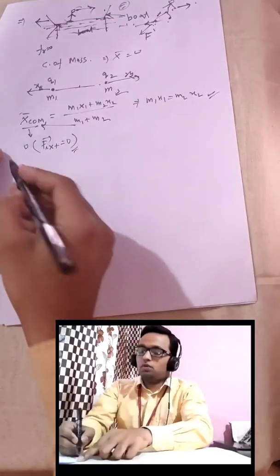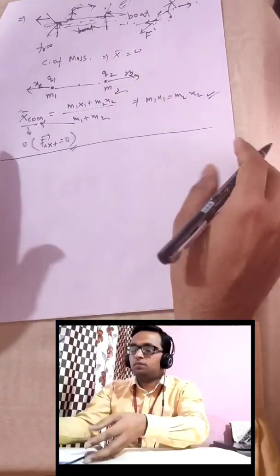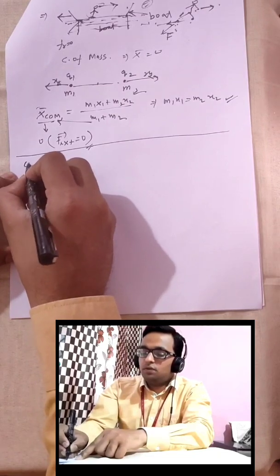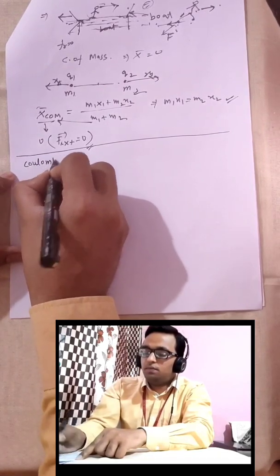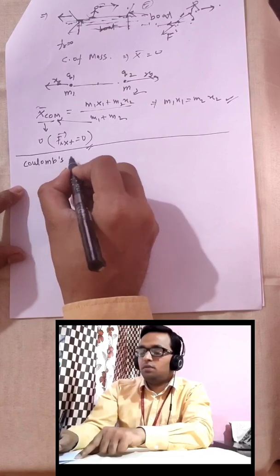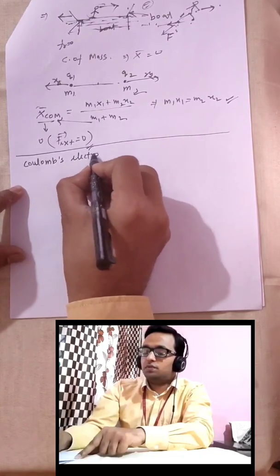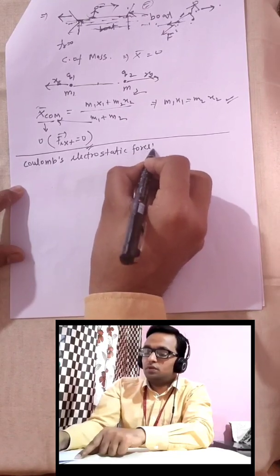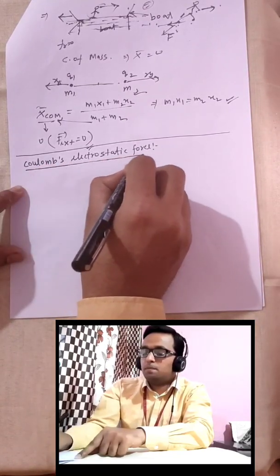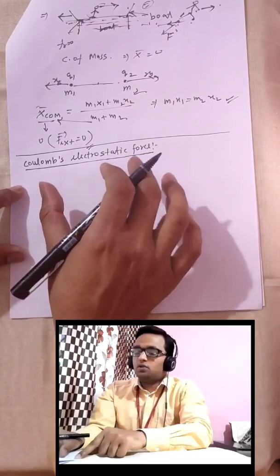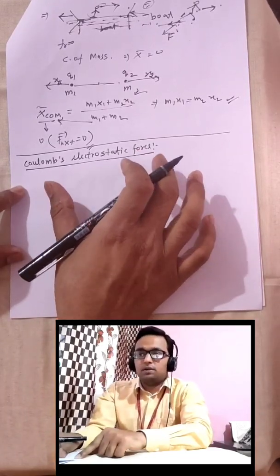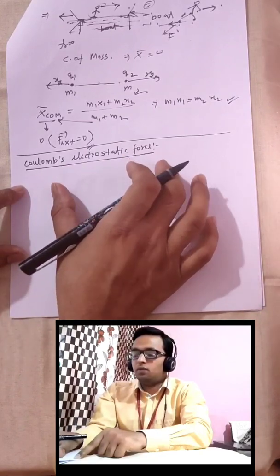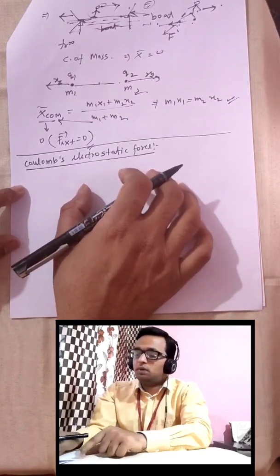Now we will talk about the formula of Coulomb electrostatic force, okay. Now this time we will talk about our second aspect, that is how to calculate the magnitude of force that is acting between two charged particles.